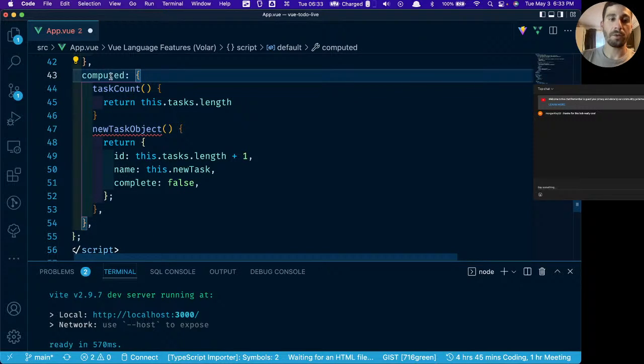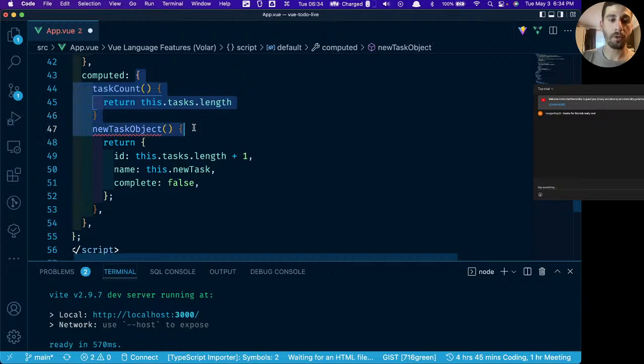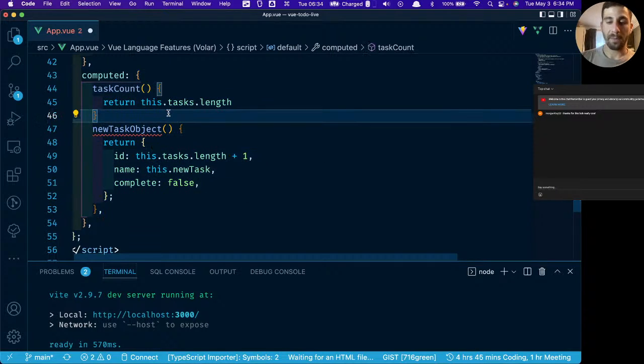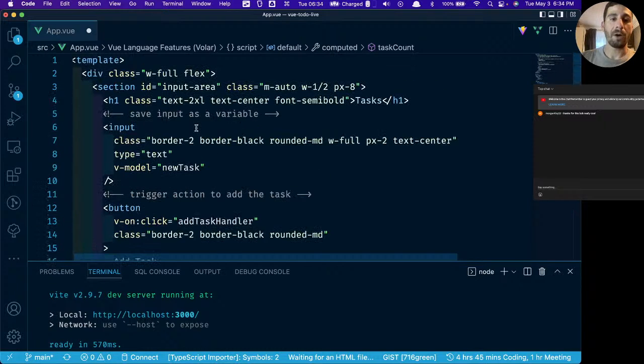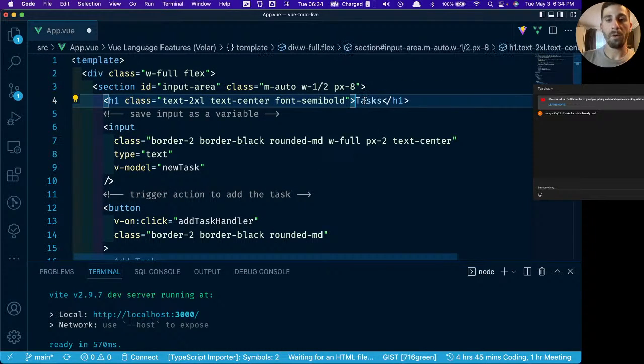That's because these computed properties, this is nothing but an object full of methods or functions. That means that we have to add a comma here because this is an object. It's really just that simple. We have to just separate all of our computed properties by commas and we're good to go. Now up at the top, we have tasks right here. We can throw in a template and we could say taskCount, because I think that's what we named it.